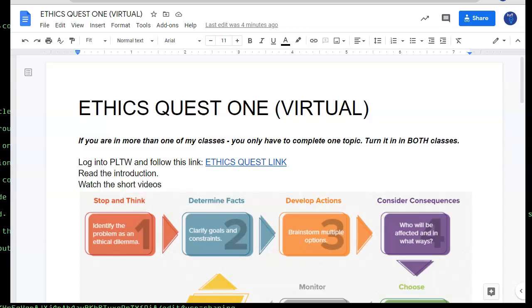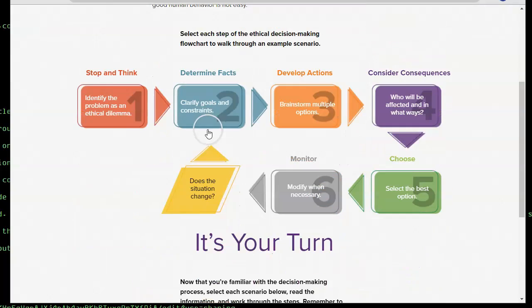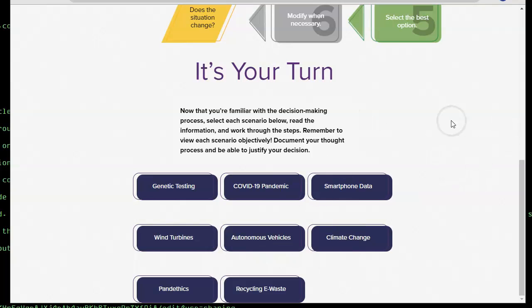All right, the first thing you're going to do is go find the ethics quests at PLTW. So log in. You can click this link. It will look like this. So this is what the page will look like. And so they have this process listed here and a few topics down here.